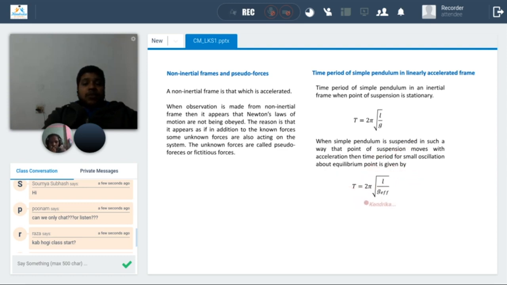If they ask how to calculate the time period for that pendulum, g is the gravitational acceleration, and that other acceleration, whether the lift is going up or down, will be added to or subtracted from g, and you will have the new time period.